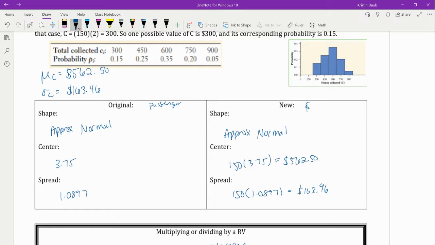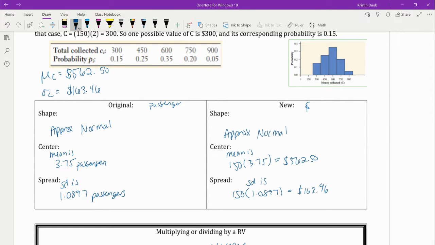What I haven't done is put passengers here, and I should label that these are means. So I would say the mean is, and then the standard deviation is. We want to say what those values are, so I should have put that as well.